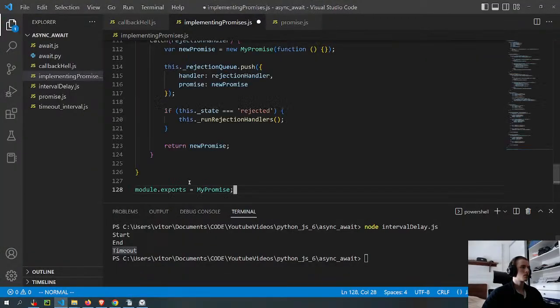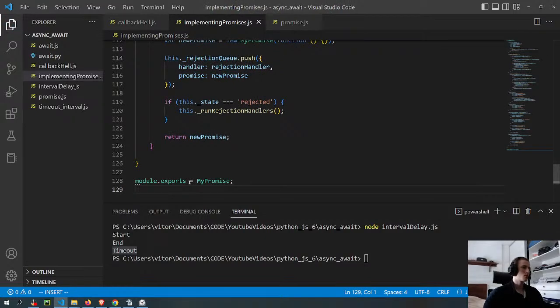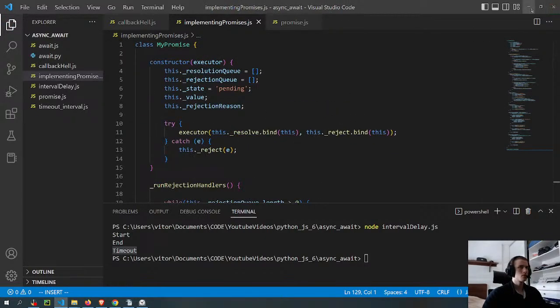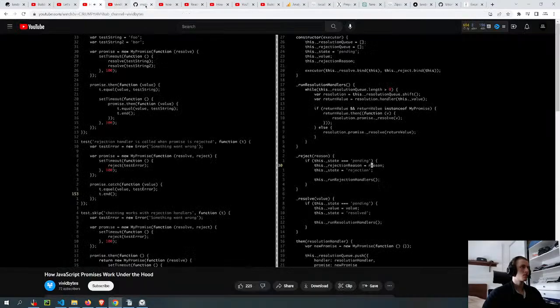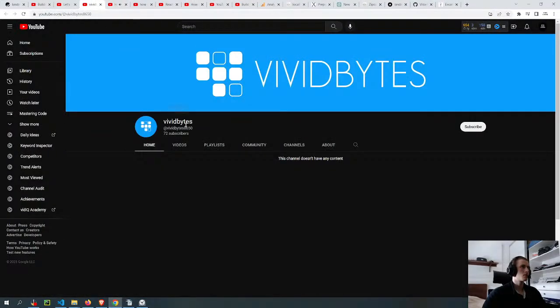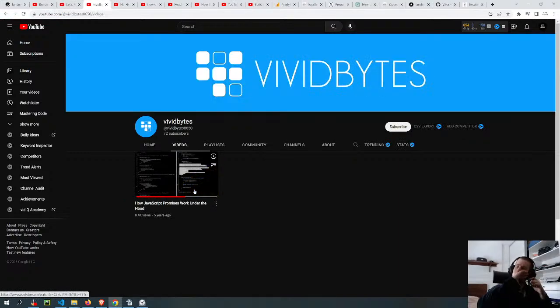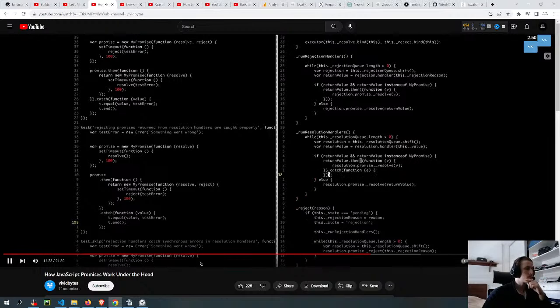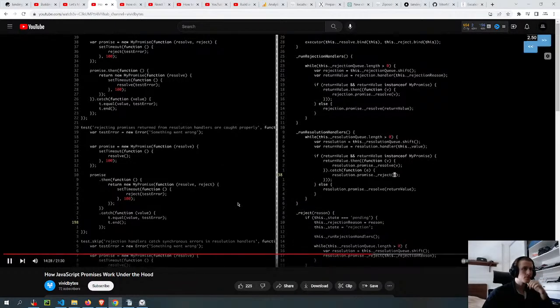Okay, all the tests passed so far, so let's go to the next test. This test is called rejecting promises returned from resolution handlers are called properly. What this is testing is that if we return a promise from a resolution handler, and if that promise rejects, then the rejection handler attached to that returned promise should be invoked. So let's go here. This is where we resolve the promise if the returned promise is resolved. Now to do the same, but for rejections, we can simply call catch here. And inside catch, we just reject the promise returned from then.